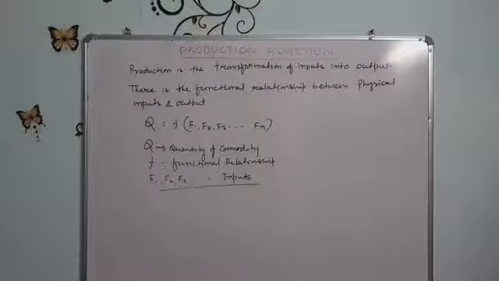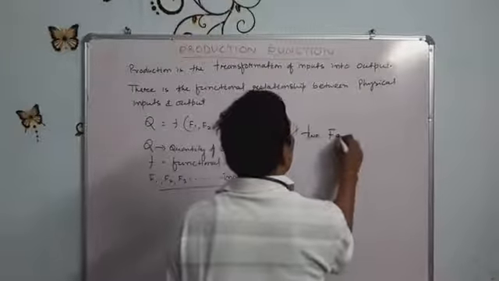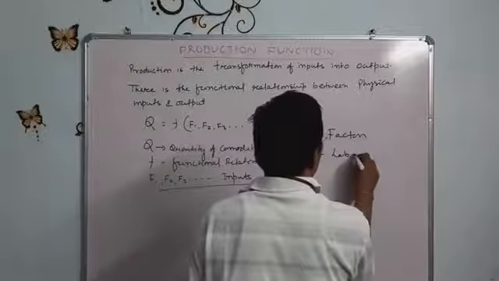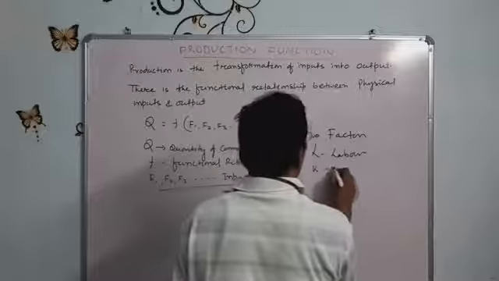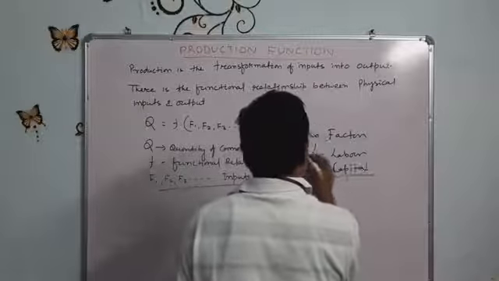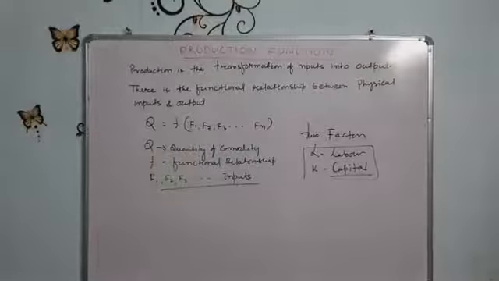To simplify, let us assume that there are only two factors, labor and capital. L for labor and K for capital.